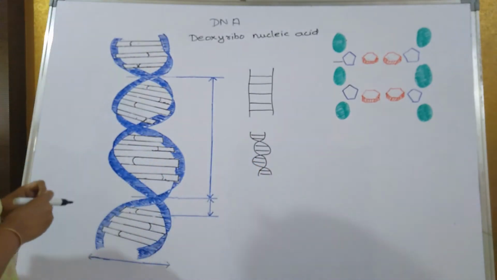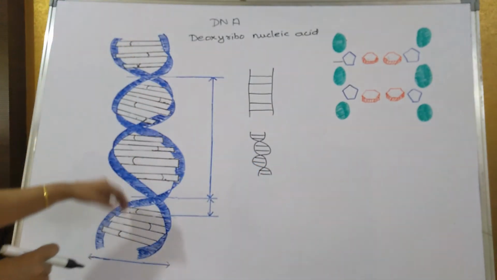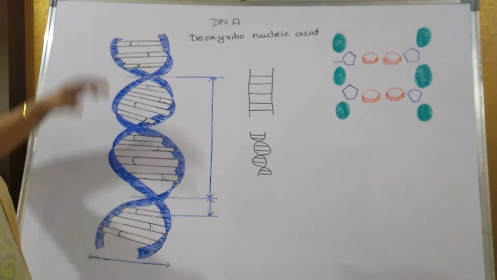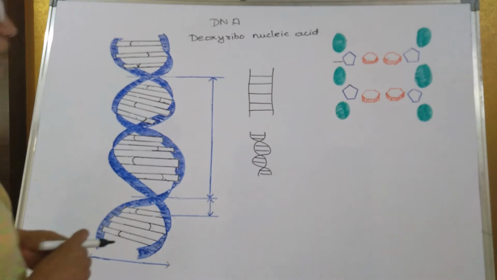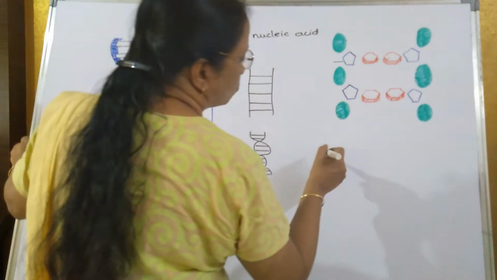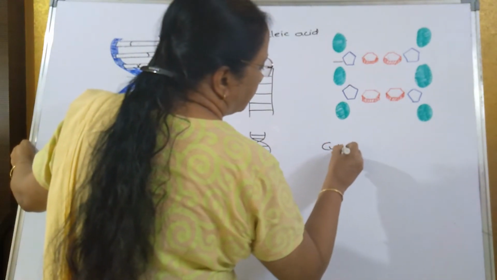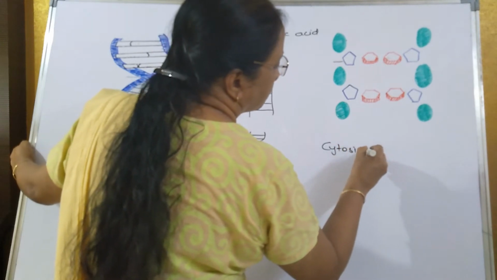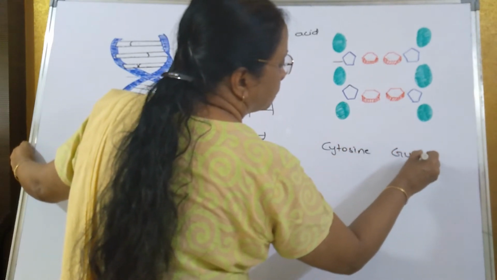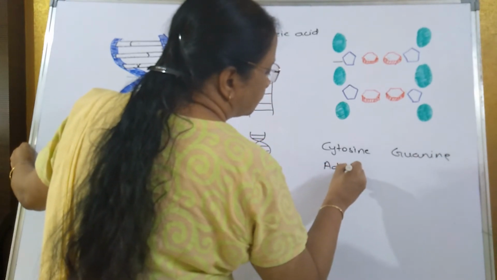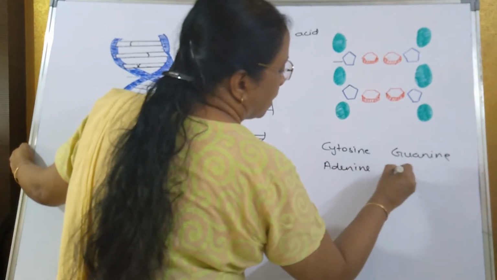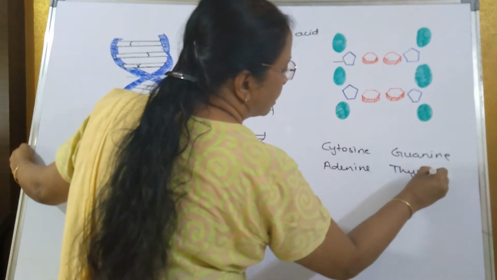If you look at the blue color which I have shown in the diagram, those are the two parallel threads, and in between, which I have shown in black color, are the nitrogenous bases. There are 4 types of nitrogenous bases. What are they? Cytosine, guanine, adenine, thymine. So these are the 4 nitrogenous bases.